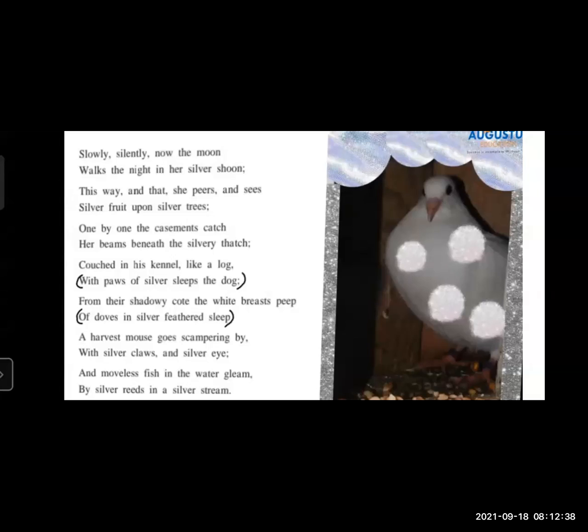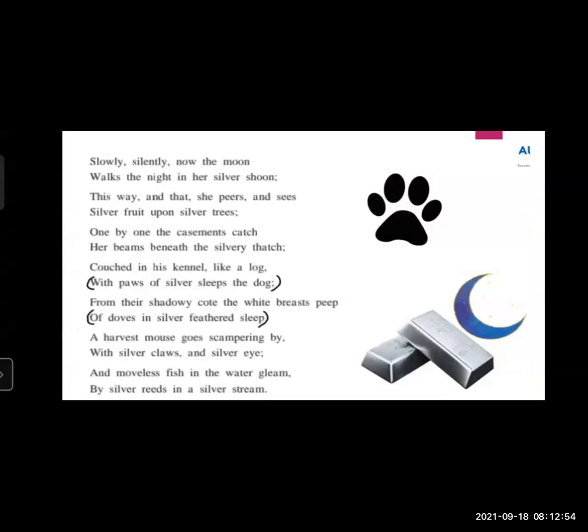Then another example is here: doves in silver feathers sleep. Doves' feathers are called like a silver feather. Silver sleep. Doves' sleep is also compared like a silvery sleep. So this is the example of metaphor. Then with the paws of silvery sleeps the dog. The dog's paws, जो legs of dogs है, which is compared with the silver.